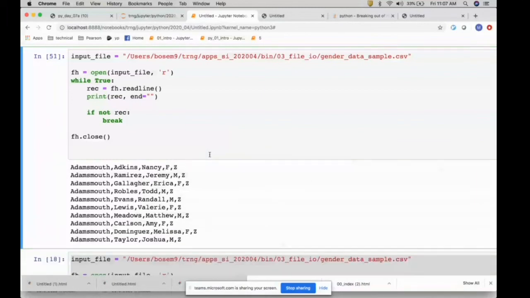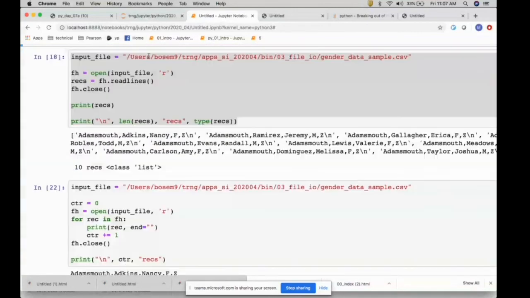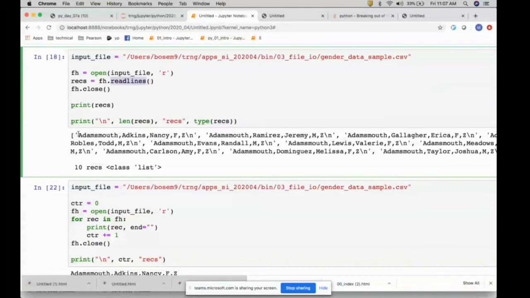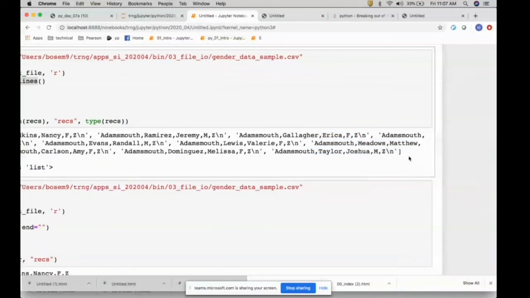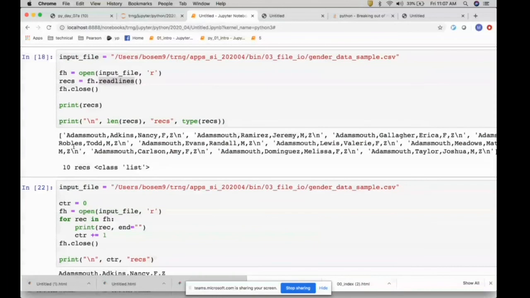And the third option, the same thing like read, instead of that we give readlines. So when we print that, it is a list of 10 elements including the new line. So if you look at it, this is the first record that comes as a list, and there is a new line at the end. So now you can use a for loop to process it if you want.